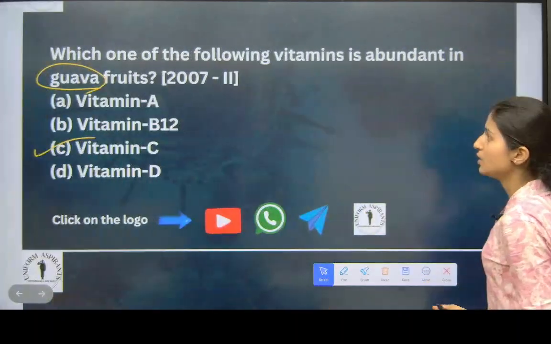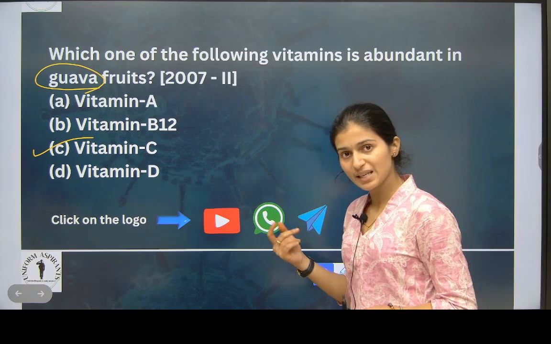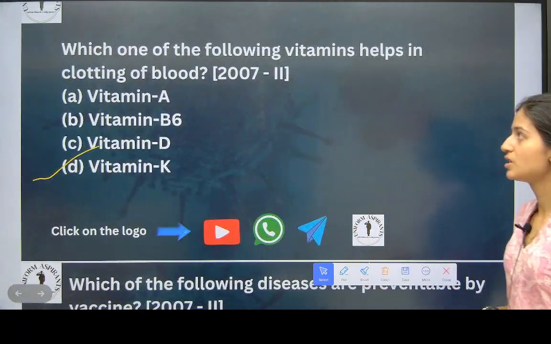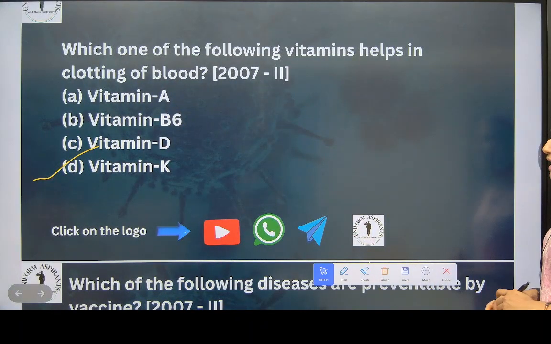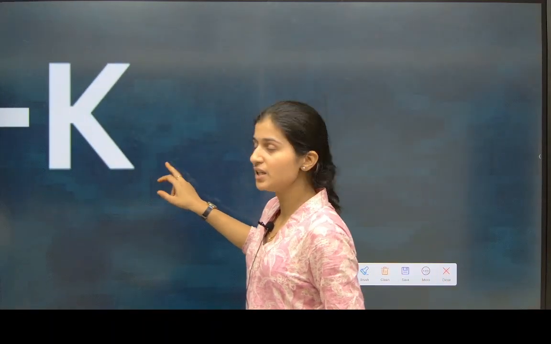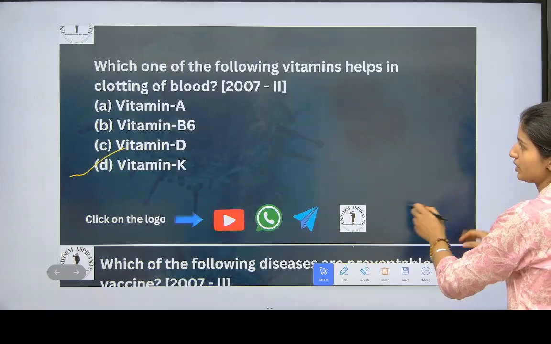Now see, which one of the following vitamins is abundant in guava fruits? So which is the vitamin? Vitamin C. Now see, which one of the following vitamins helps in clotting of blood? So which is that vitamin? Vitamin K. Remember, K is always there for clotting blood only.